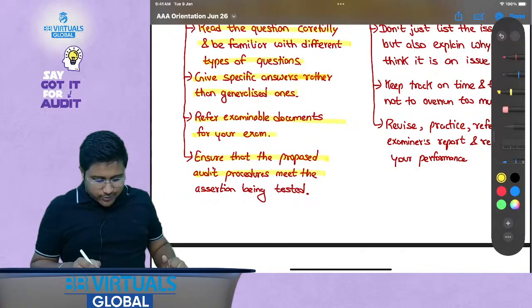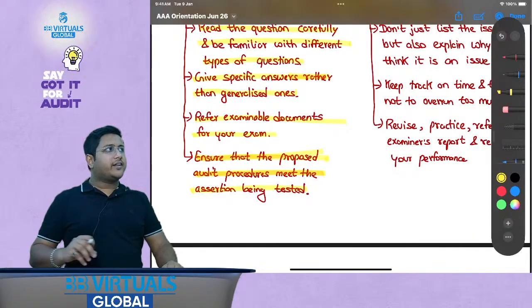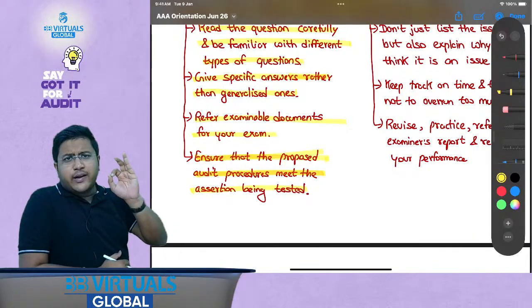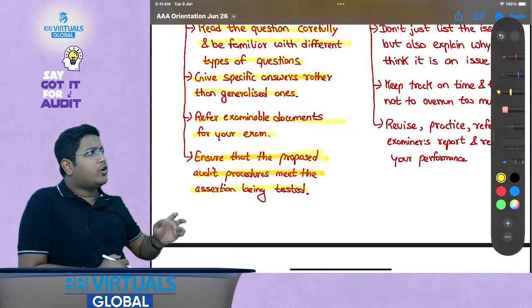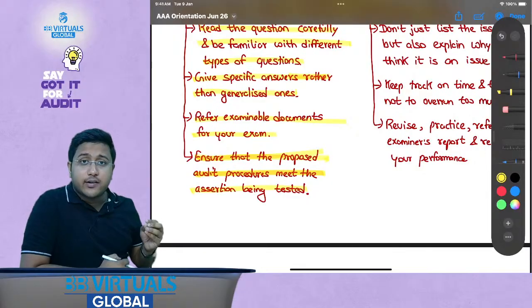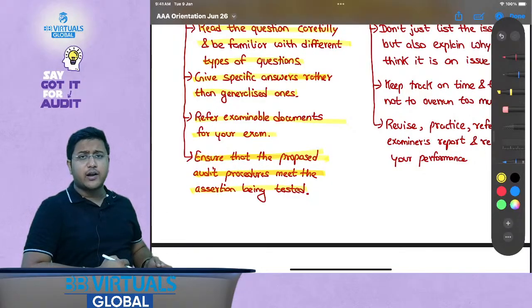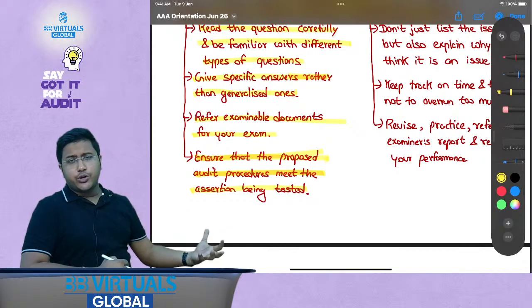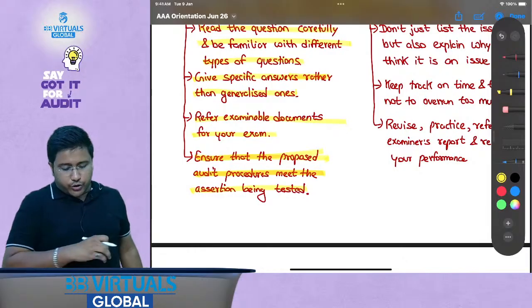Okay, my dear friends. Now, ensure that the proposed audit procedure meets the assertion being tested. If it is asked, evaluate the valuation of the bank confirmation, and you are writing we will obtain bank confirmation for it, that is the evidence for the existence assertion, not the valuation assertion. So you should always evaluate whether the audit procedure that you are mentioning is for the relevant assertion or not.